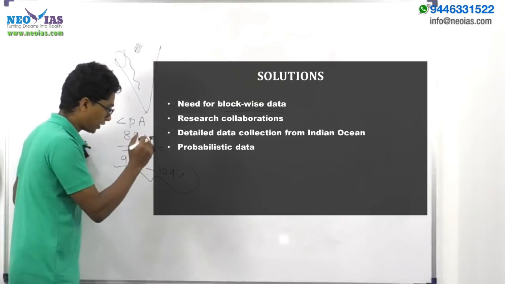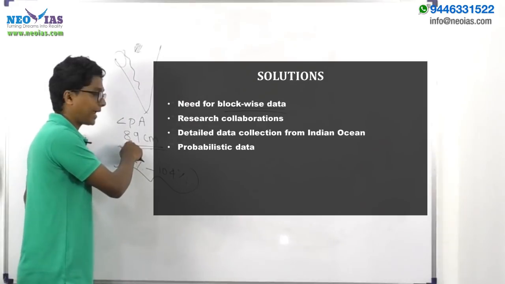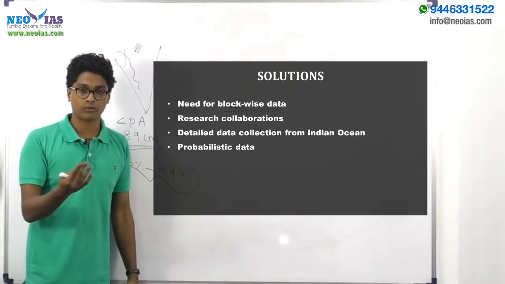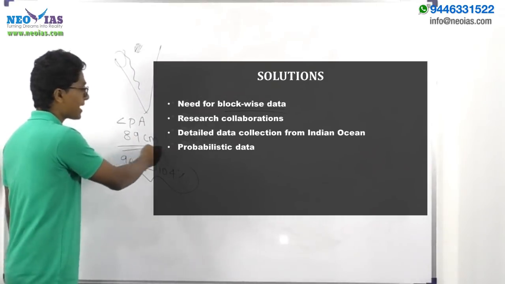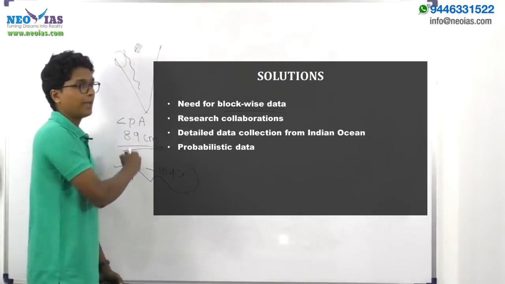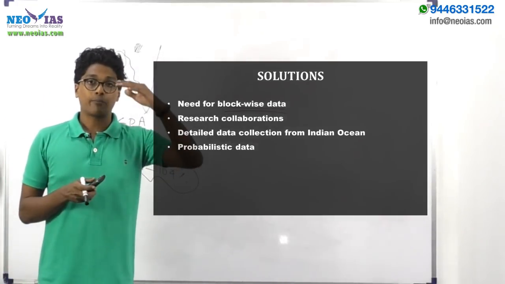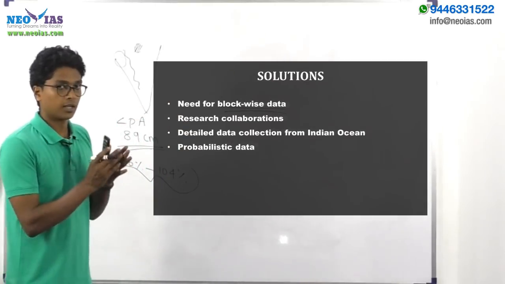And if the percentage is more than this, say 10% above the 89 centimeters, in that year we will be having above normal rainfall. And if it is below 96% of the 89 centimeters, we will be having below normal rainfall. So, IMD will say, okay, this year we are having above normal rainfall, but